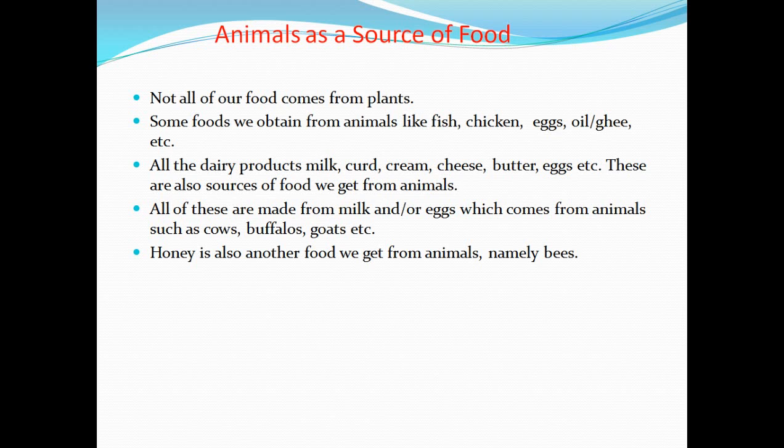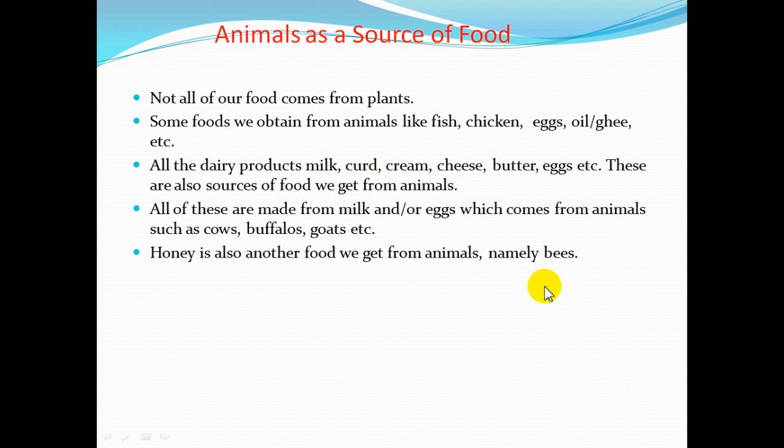Now we will study animals as a source of food. As I have already told you, there are two types of sources of food: plants and animals. Most of the foods we also obtain from animals. For example, fish, chicken, eggs, oil, ghee, etc. And also all the dairy products like milk, curd, cream, cheese, butter, etc. These are also sources of food we get from animals.